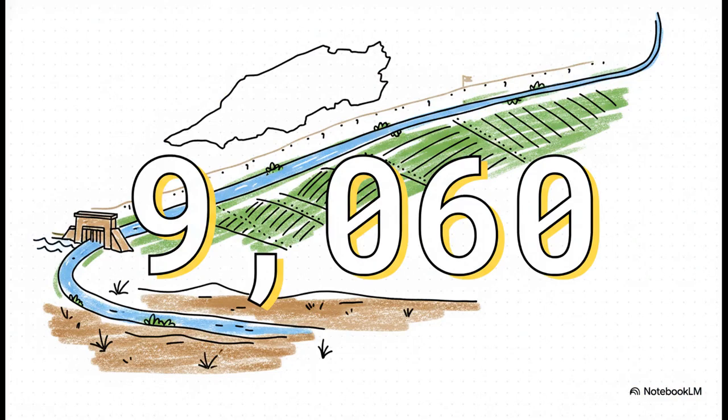9,060 kilometers. Just let that sheer mind-boggling scale sink in for a second. That is the total planned length of the canal system. Starting at the Harike Barrage up in Punjab and running right parallel to the Pakistan border, this massive winding artery of water had one colossal goal: to irrigate nearly 20 lakh hectares of land right smack in the middle of the hyper-dry Marusthali region of Rajasthan.